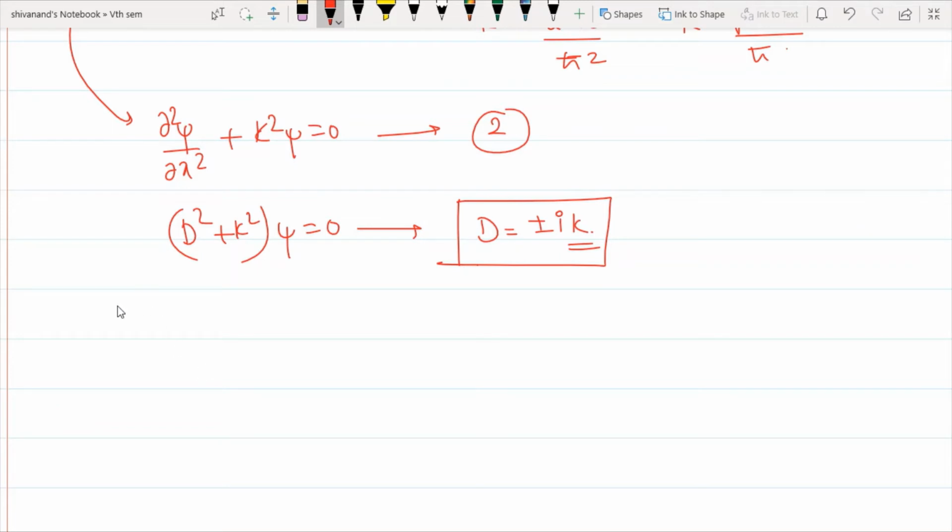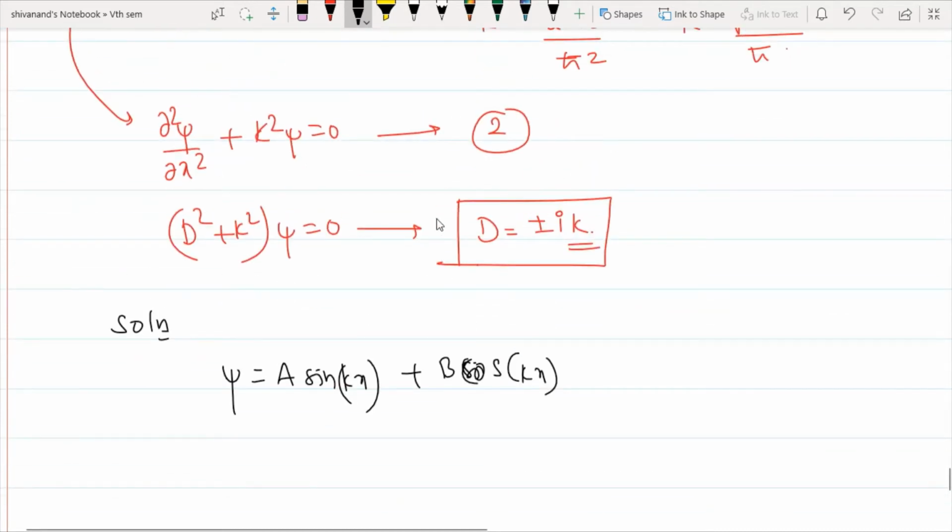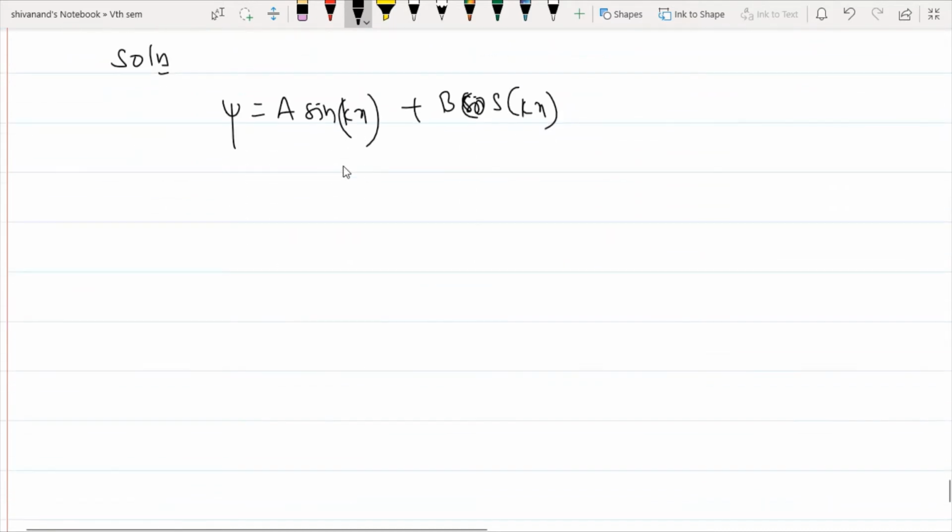Now, the solution of the above differential equation is psi equal to A sin kx plus B cos kx. So this is the solution for the above differential equation, where A and B are constants.